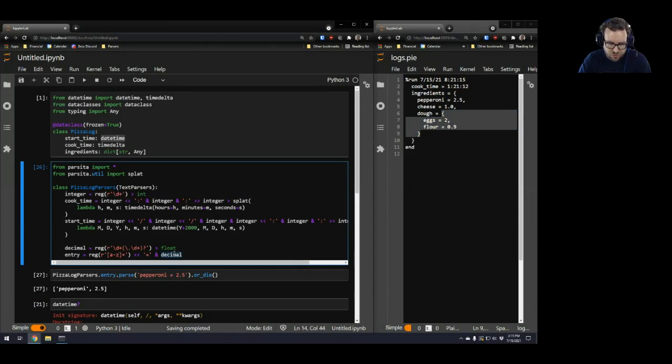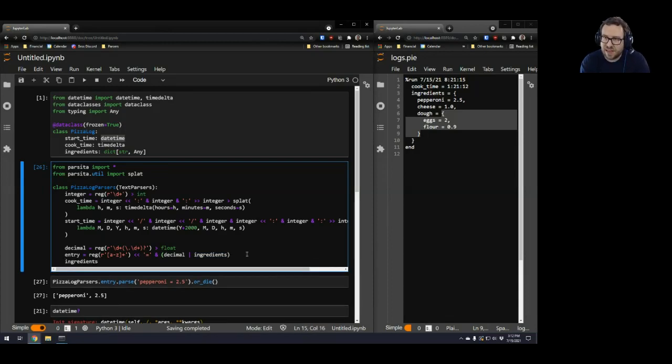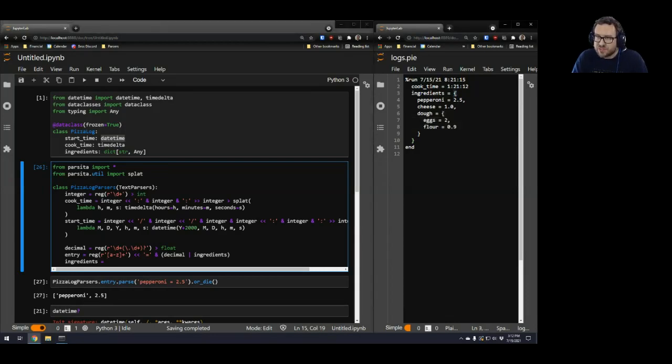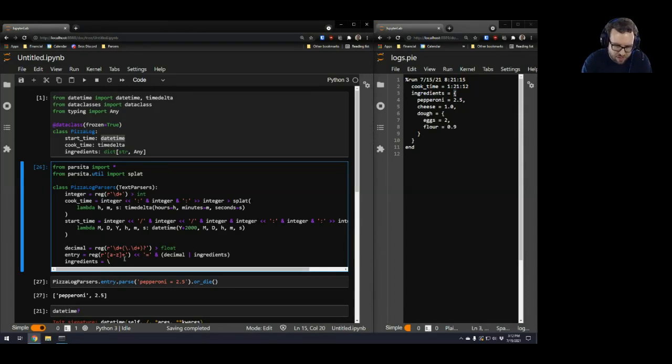So we're going to learn about two Parsita features in rapid succession. The first is the OR operator. It can be a decimal or an ingredient. And here's what we're going to learn about, the forward declaration. Ingredients has not been defined yet, but we can define it down here. So an ingredients is some braces, which we don't want. And then there's a list of entries inside there separated by commas.